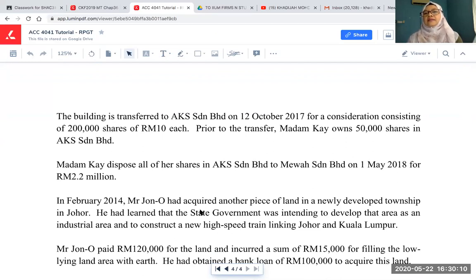Normally ACCA lah, yeah, and then we have MIA paper, we also have CTIM paper, right? So memang RPGT is one of the questions that will be asked in the exam lah, yeah. And the question is more or less is like this, yeah. It's on the acquisition price and disposal price lah. If you have covered it, means that you should be able to do your question on RPGT in your professional paper. Okay.